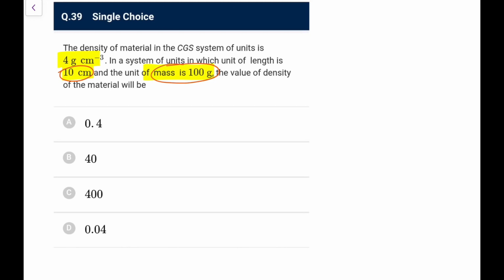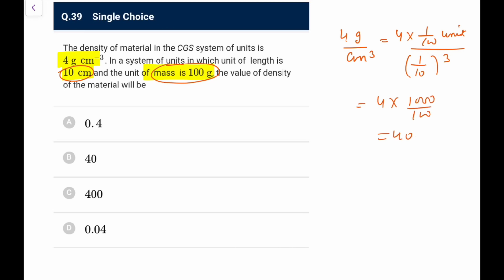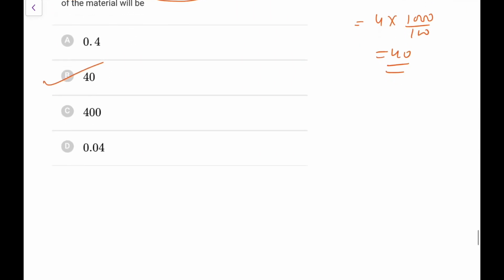So now what you will have, this is 4 gram per centimeter cube. In the new unit, this 1 gram will become 1 by 100 of the unit, and this centimeter cube, because centimeter has become 1 by 10, will become 1 by 10 of this cube. That is what you will have. So it would be 4 into, if you do that permutation combination, 1000 by 100, so it would be 40. So the value would be 40 in the new unit.